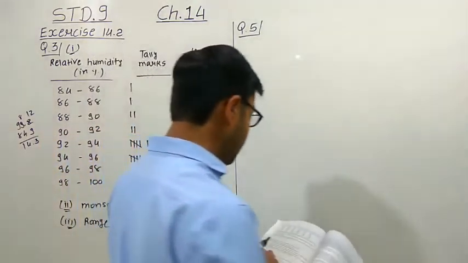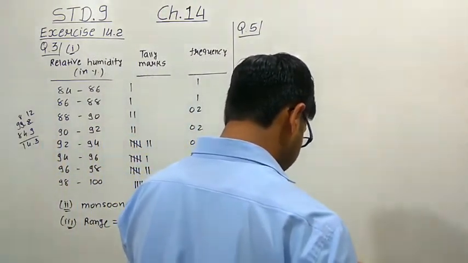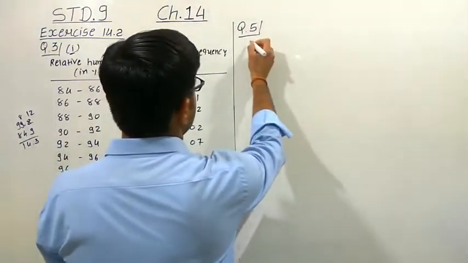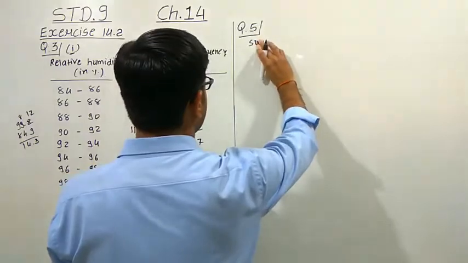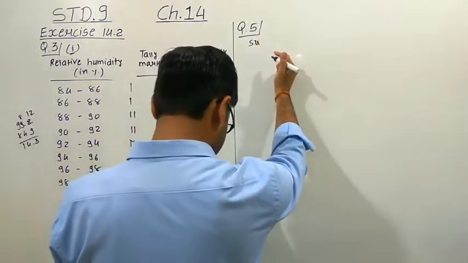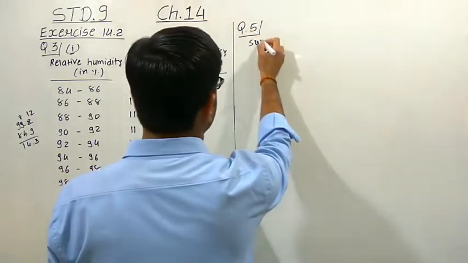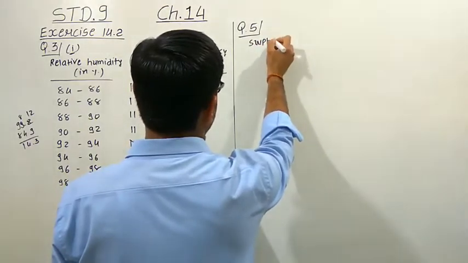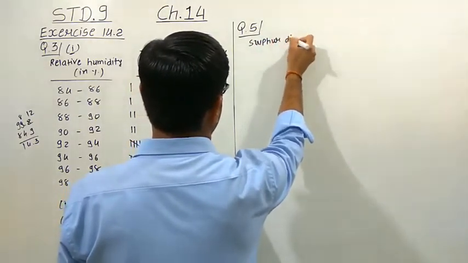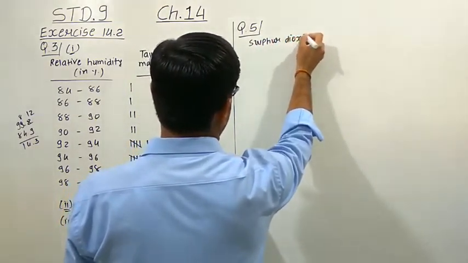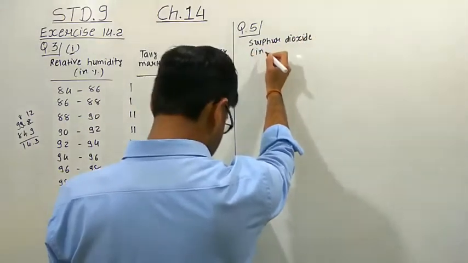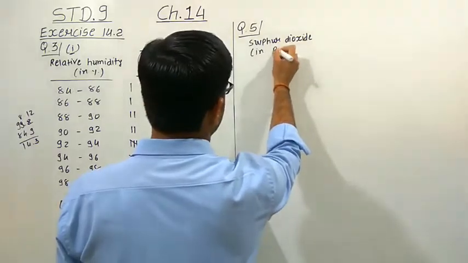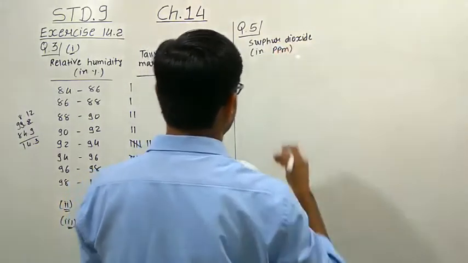So here first of all we have to make the frequency distribution table. First we have to take sulfur dioxide in the air, in parts per million, ppm.